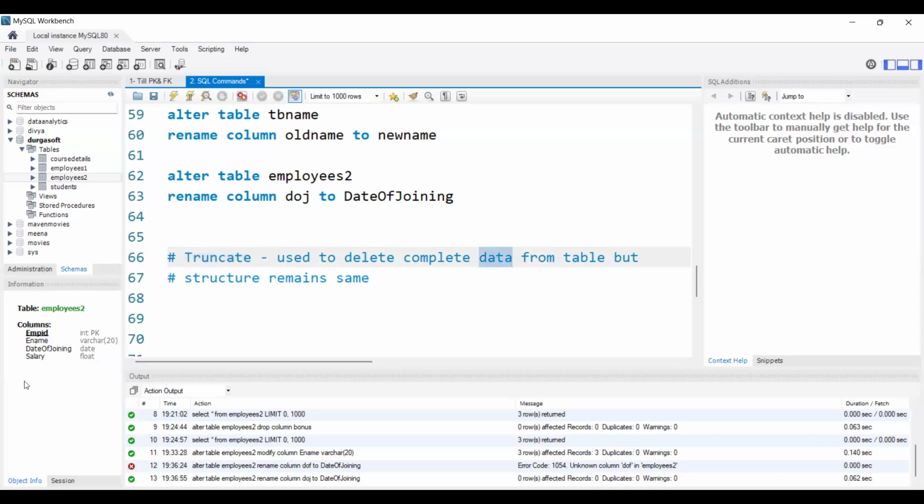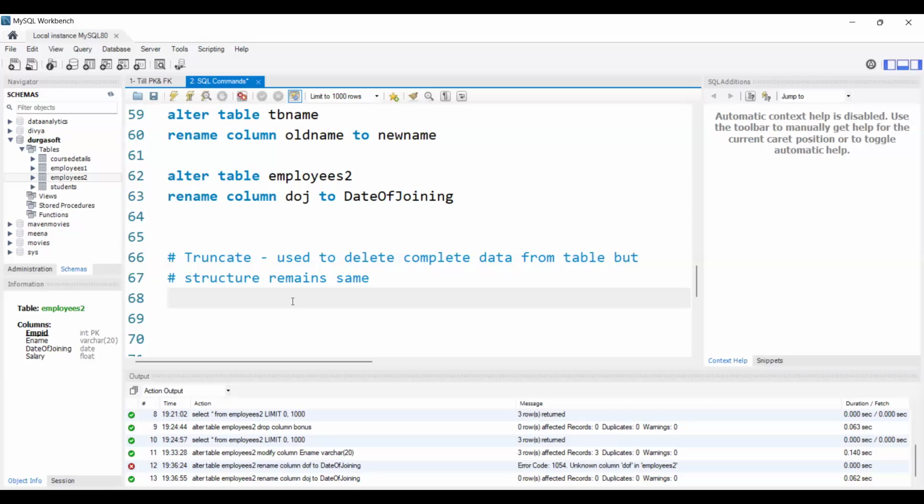I want the same column names and the same data types, I just want to change all of my data. I don't want the previous data. At that time, I will use truncate, so it deletes the complete data inside the table but keeps my column names, so that I can directly insert the data into this table now.